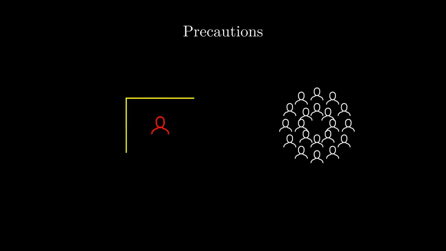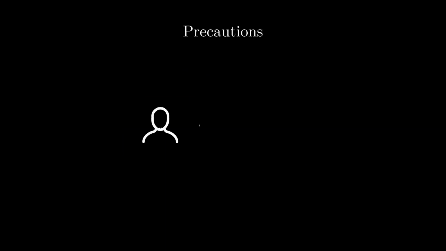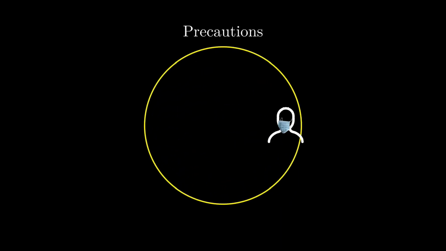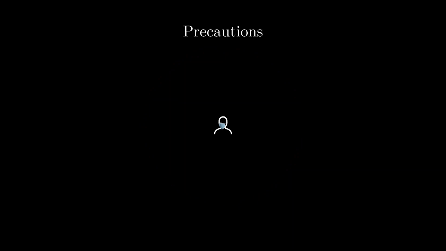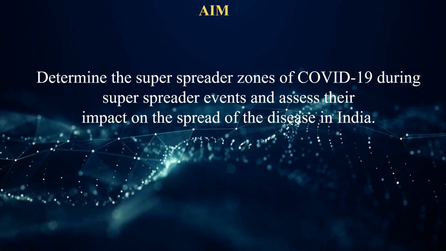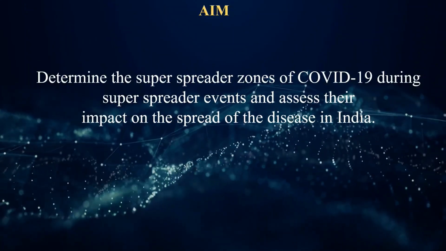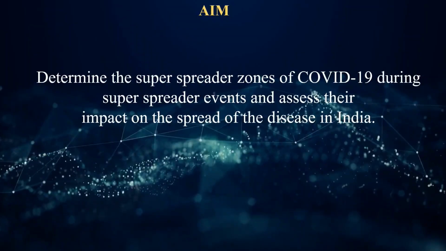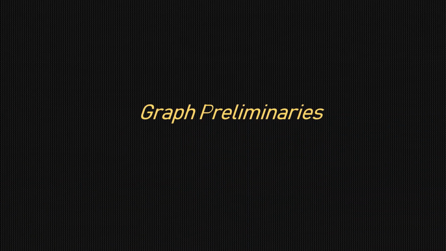COVID-19 super spreaders can be avoided by taking a few precautions, such as isolation, wearing masks, social distancing, sanitization, vaccination, etc. Gaining a better understanding of super spreaders will aid in the development of evidence-based control measures as well as the management of current and future pandemic waves. Our work employs graph signal processing tools to identify COVID-19 spreader zones, super spreaders, during super spreader events and examine the impact of these zones on accelerating the pandemic in India.